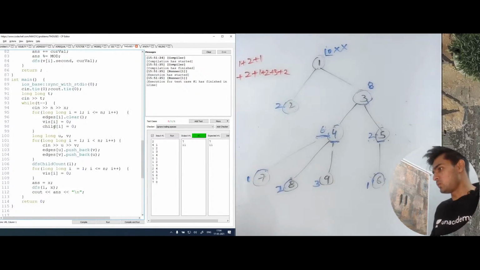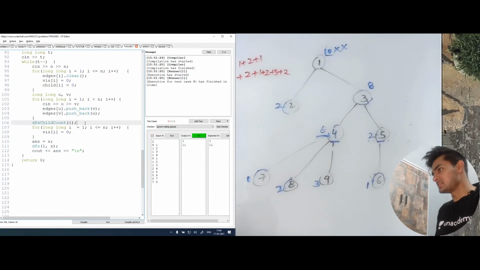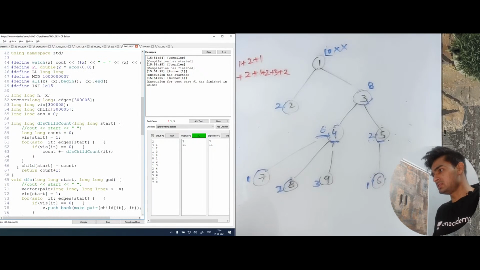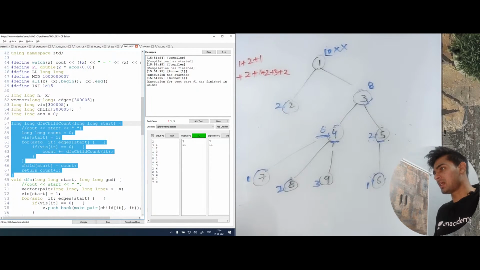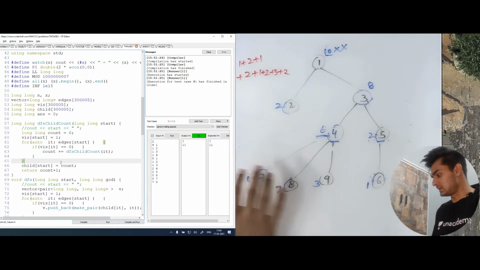Okay, so basically what I'm doing is I'm running a DFS first. I'm counting the count of all the children of every node. So if you see, I have an array of child, and in this I'm just returning the count of every node. So basically,